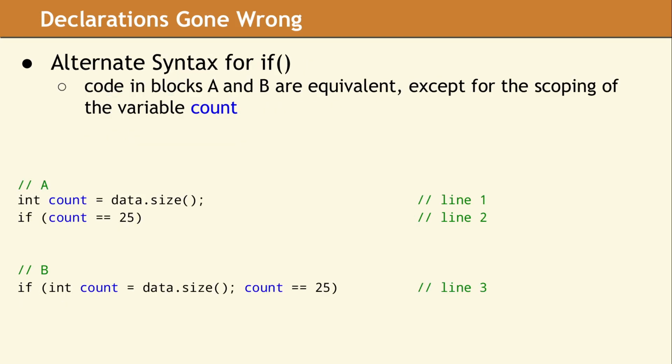It is a common practice to save values, like the size of a container, to a temporary variable. Then in the test condition of an if statement, we use the variable, as shown on line 2. Storing the size to a variable improves readability and can be a small optimization if this value is required within the body of the if.